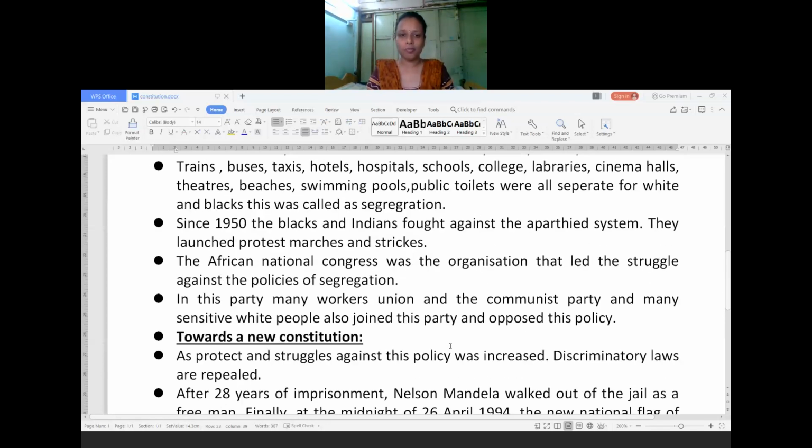In this party, many workers' unions were there, because the black people always used to work in hotels, hospitals, schools and colleges, as well as in factories, in very low posts, not in high posts. So they had some unions. With the help of those workers' unions and some communist party members, many sensitive, educated white people were also there. Those people also helped a lot to oppose this policy. Even white people joined, only a small percentage, not a large one.